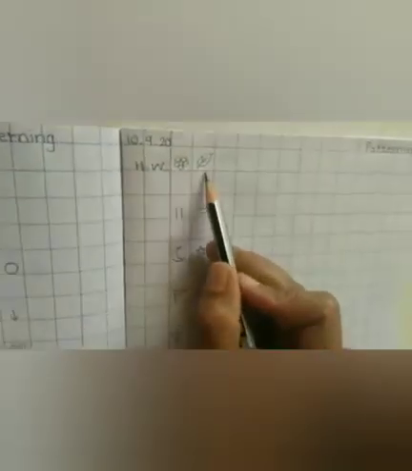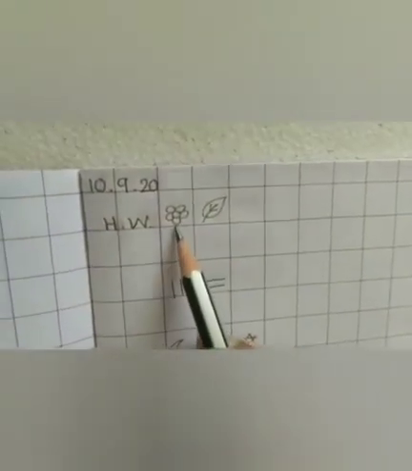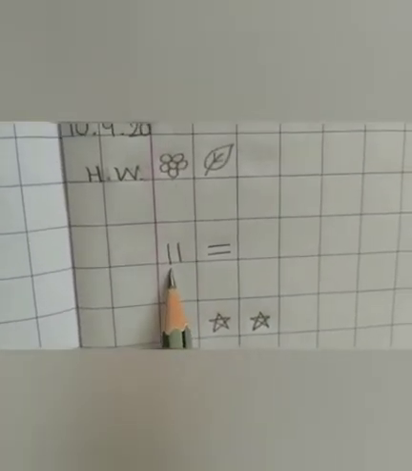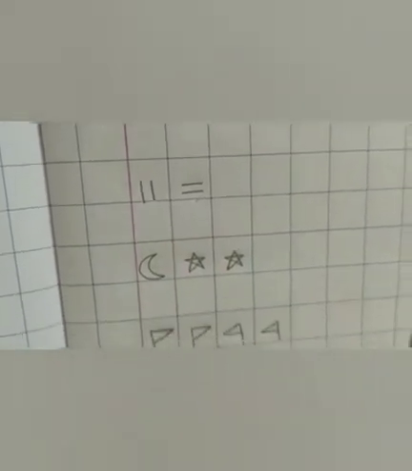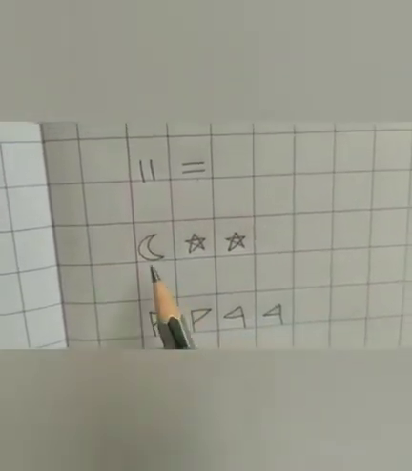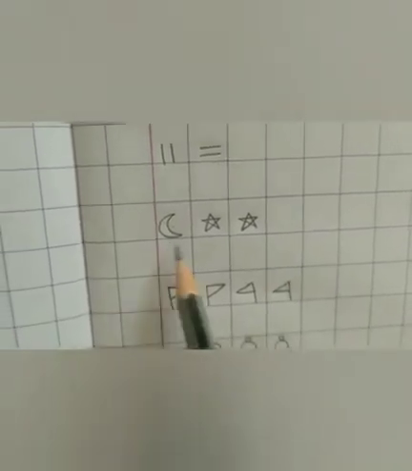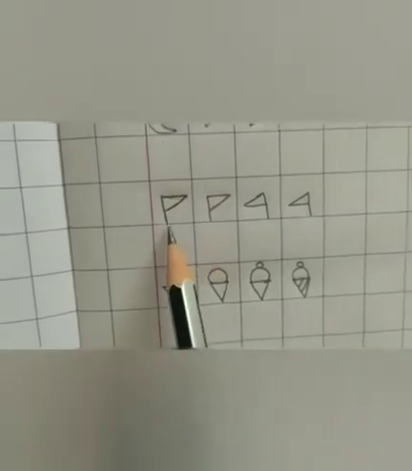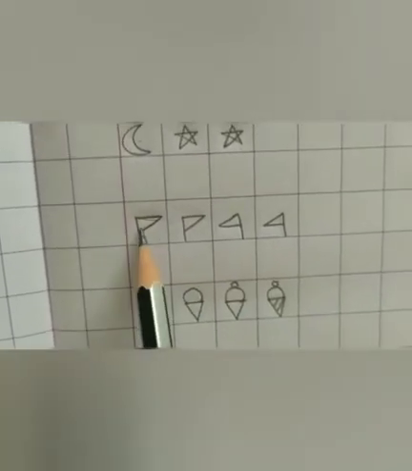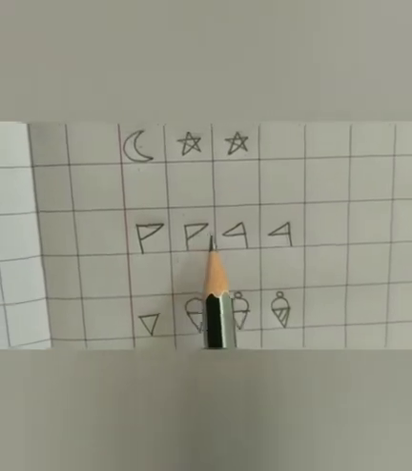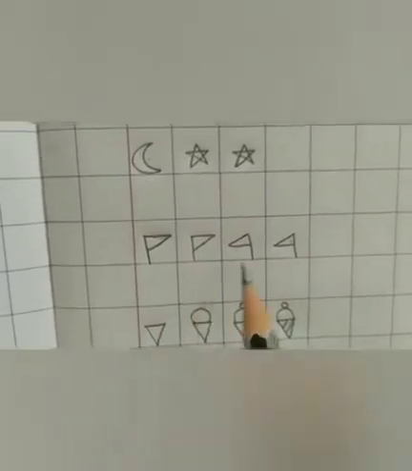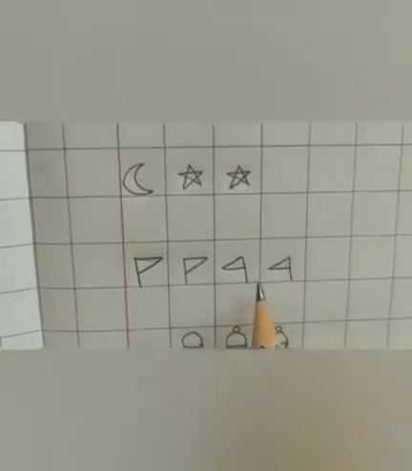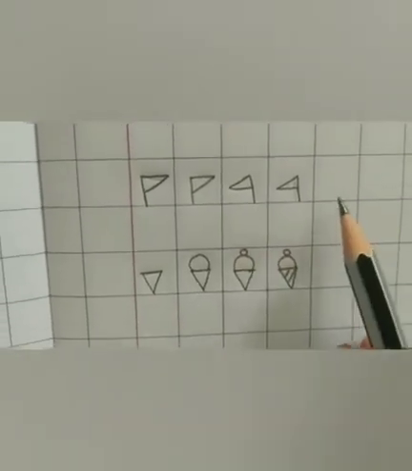Now same here, as you can see, for homework it's given 1 flower and 1 leaf. Then next is 2 standing lines, 2 sleeping lines. Yes, so again here 1 moon and 2 stars. So this way you have to extend. Then 2 flags and again another 2 flags facing each other, means 2 flags facing to the right and 2 flags facing to the left. So you have to extend it.